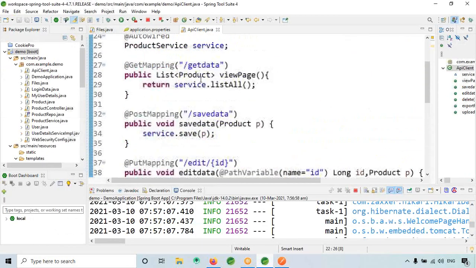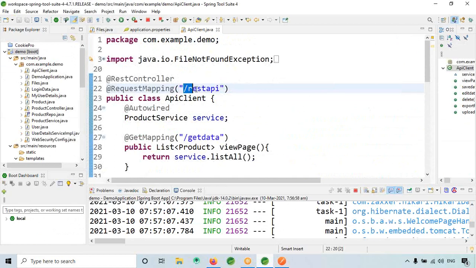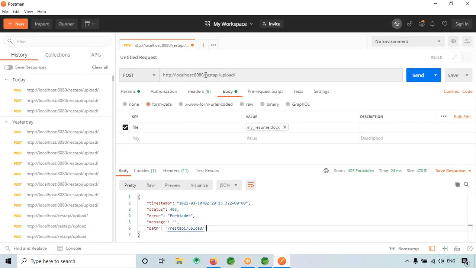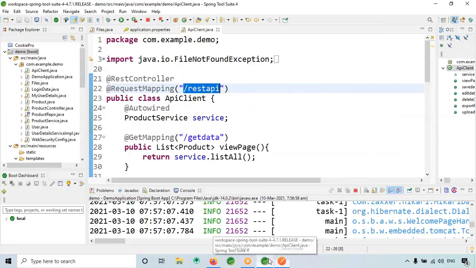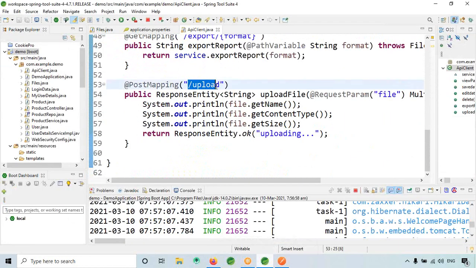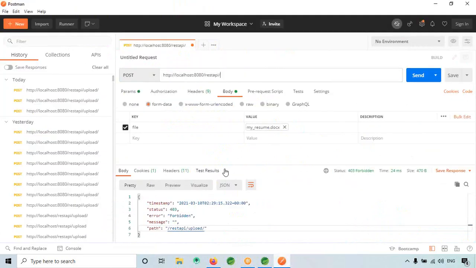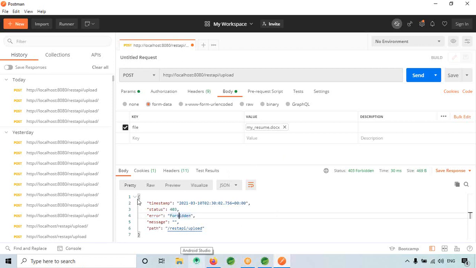REST API, correct? Slash upload. What? This is the post only. Click on send. It is showing a wrong message.